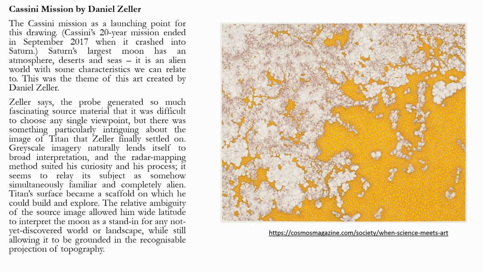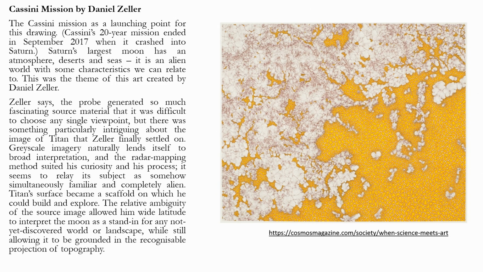The next is Cassini's mission by Daniel Zeller. Cassini's mission served as a launching point for this drawing. Cassini's 20-year mission ended in September 2017 when it crashed into Saturn. Saturn's largest moon, Titan, has an atmosphere, deserts and seas. It is an alien world with some characteristics we can relate to. This was the theme of this art created by Daniel Zeller.